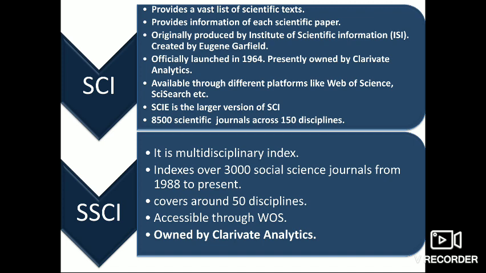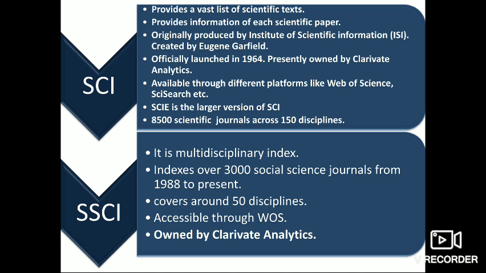Officially, SCI was launched in the year 1964 and presently is owned by Clarivate Analytics. SCI is available online through different platforms like Web of Science, that is WOS, SciResearch, SciSearch, etc.